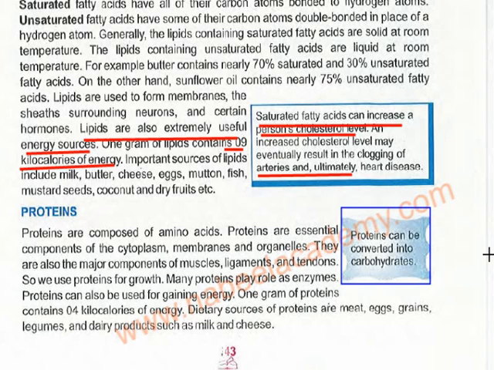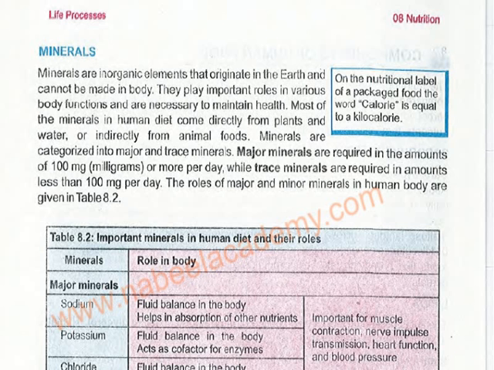Now, coming towards minerals. Minerals are inorganic. What is the difference between organic and inorganic? The organic compounds contain carbon, hydrogen, and oxygen, but the inorganic, which are the minerals, do not contain carbon, hydrogen, and oxygen.